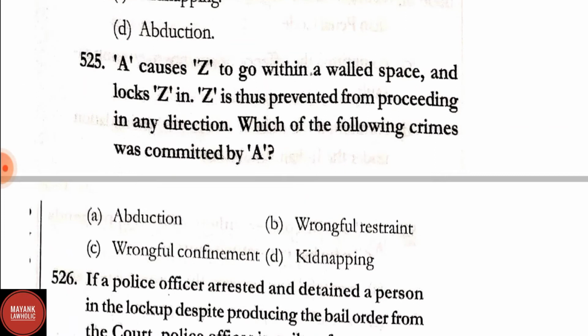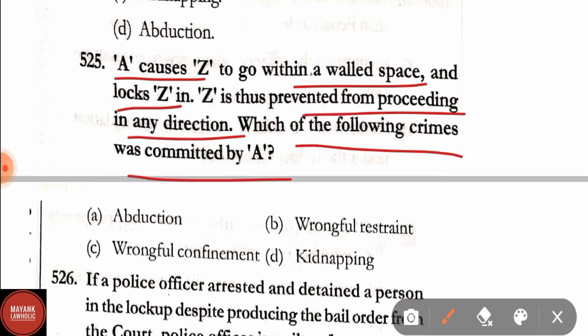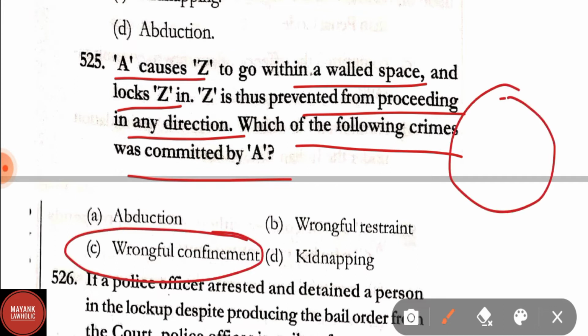Question number 525. A causes Z to go within a walled space and locks Z in. Z is thus prevented from proceeding in any direction. Which of the following crimes was committed by A? Here A has committed wrongful confinement. If any person is confined in some walled space or walled structure and is prevented from proceeding in any direction, it will be wrongful confinement. If prevented in any particular direction, then it will be wrongful restraint. Here the correct answer is option C, that is wrongful confinement.